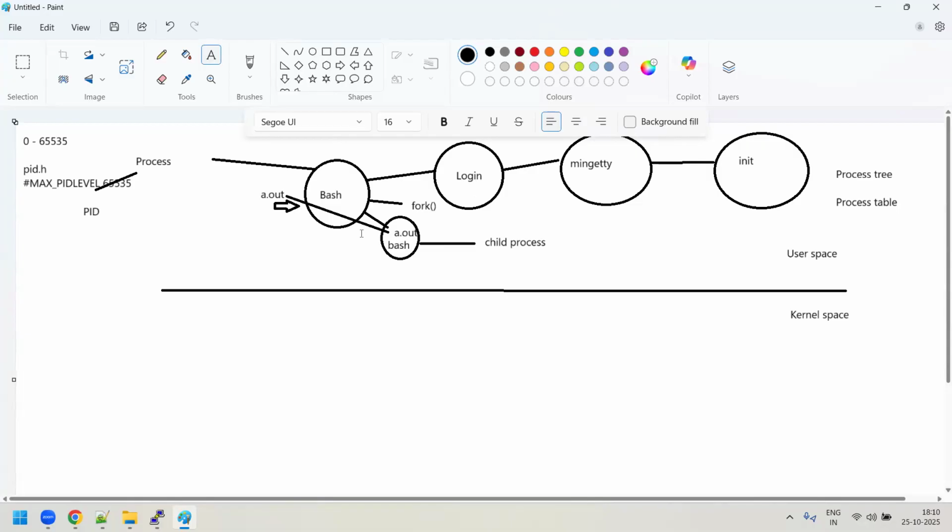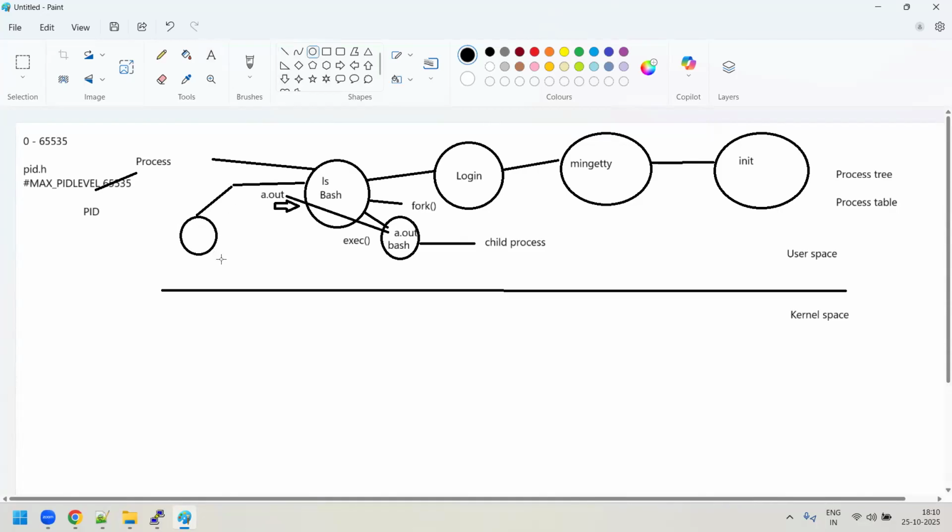How does the loading happen? Bash in turn calls one system call known as the exec system call. In that exec system call, it says please try to run this program a.out. So bash is not doing it itself; it has told the child process to do it, which means the child process will execute that application. Similarly, if the main bash process is running an ls command, the ls command is not actually executed by the bash shell. The bash shell is going to create one child process.